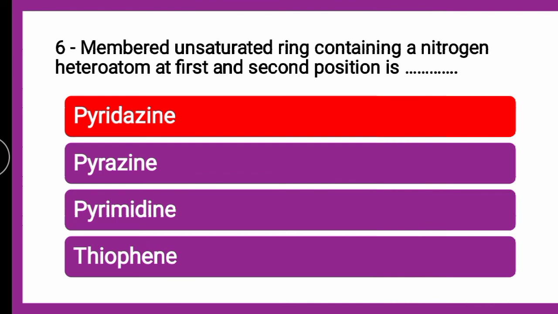In our earlier part we saw the question that pyridazine contains nitrogen at dash, and the positions were asked. Here the positions are known and the heterocycle is asked. So the way of asking the question is also different.